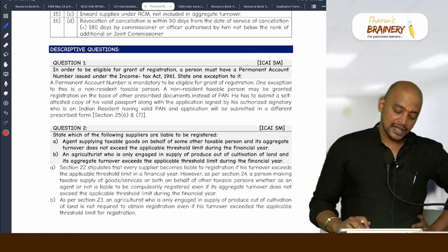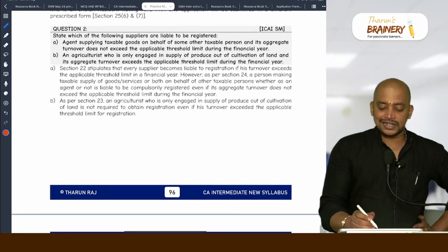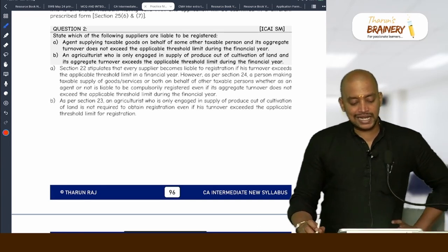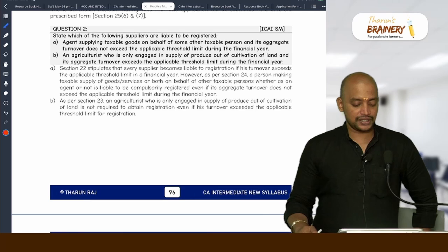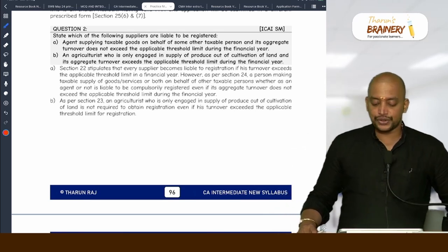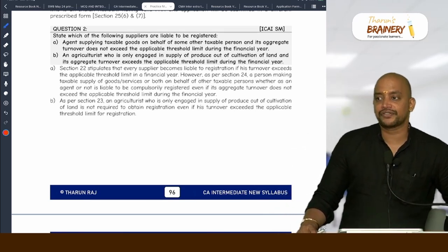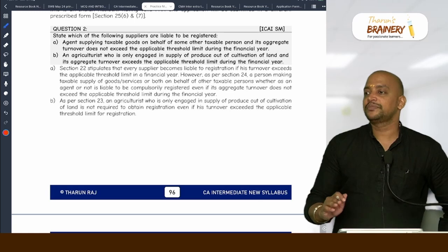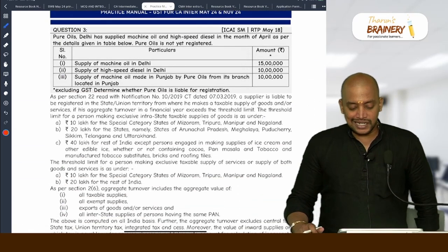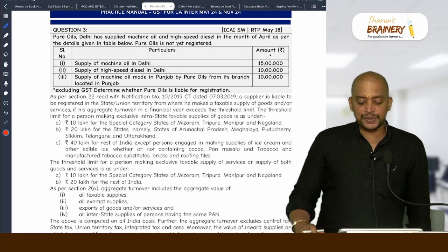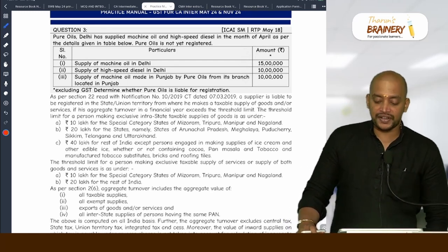State which of the following persons are liable to be registered. Agent supplying taxable goods on behalf of others. Compulsory registration. Agriculturist who is only engaged in supply of produce out of cultivation. Exempted from registration. Pure Oils Delhi has supplied machine oil and high speed diesel oil in the month of April.